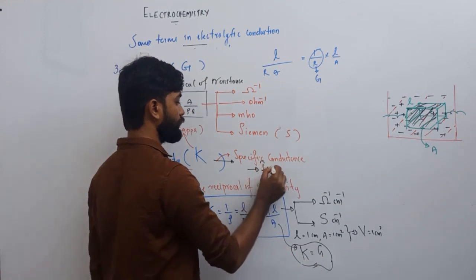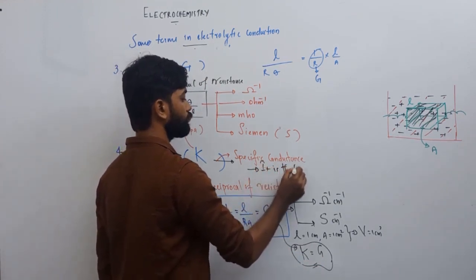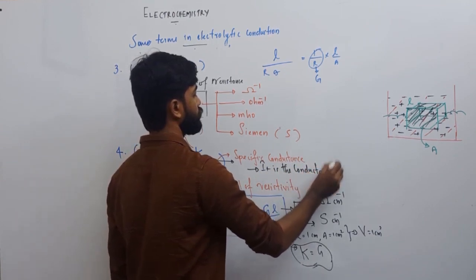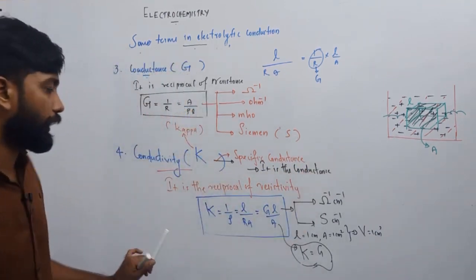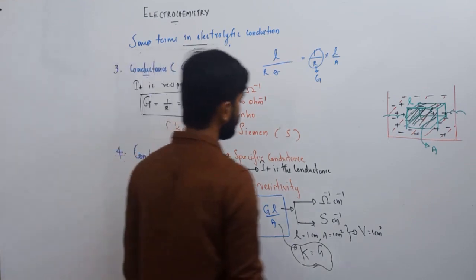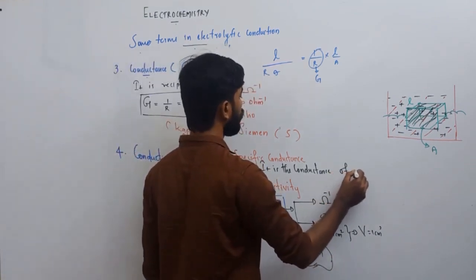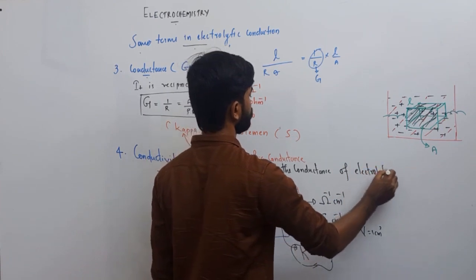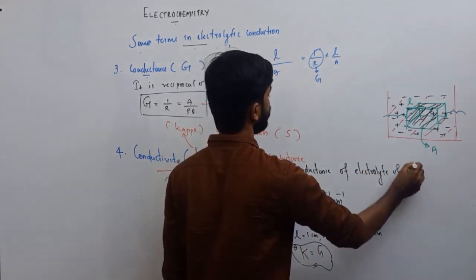Or we can define conductivity as the conductance of what? Conductivity is the conductance of an electrolyte of volume 1 centimeter cube.